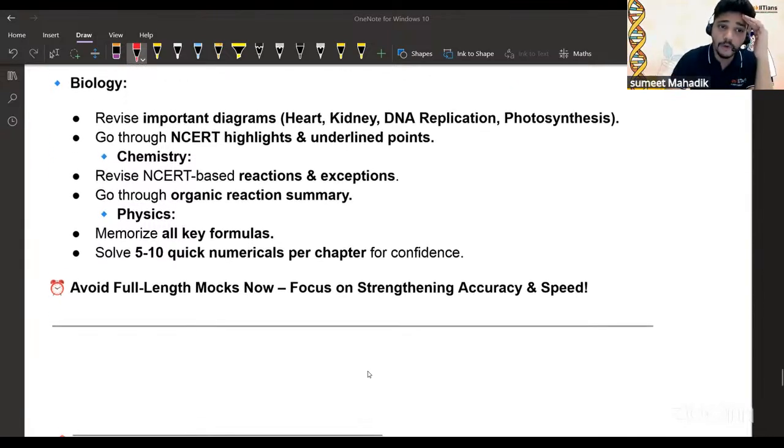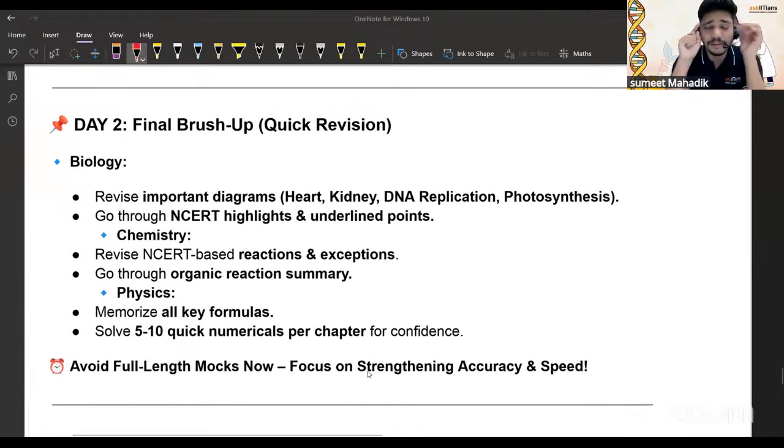That is the thing. Avoid the full length mock. Are you getting my point? The point is written there. Avoid the full length mock now. Don't go for a mock test at the last moment. Focus on strengthening accuracy and speed. Now you don't have to do time management at that moment. You have to only focus on strengthening accuracy and speed. What are the concepts you know? Just revise thoroughly. What are the weak areas? Whatever you know up till now, just do it and that is enough. More than enough. You are not solving the mock test.